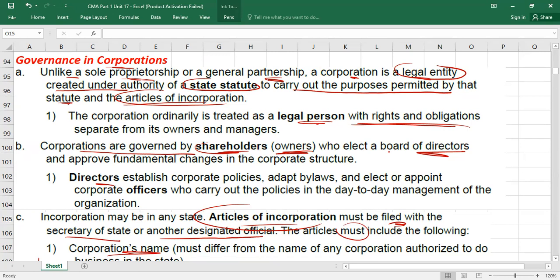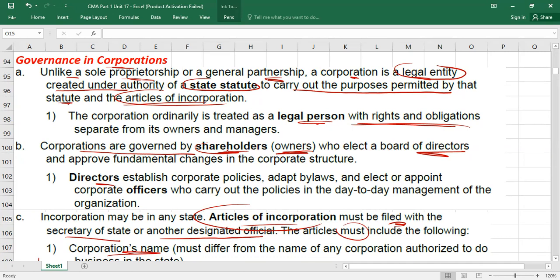Who elects the board? Shareholders. So I can say the board of directors are the agents of the shareholders, right? It's the shareholders' investment, but the board of directors is taking care of it. So the board of directors should take all those decisions which will benefit the shareholders. They should avoid any conflict of interest.